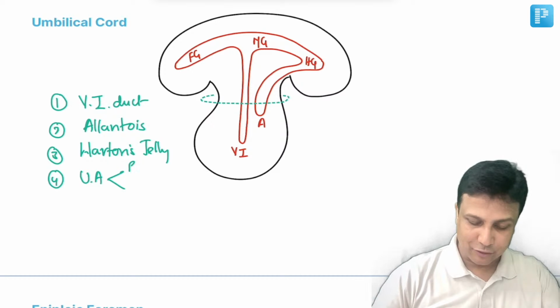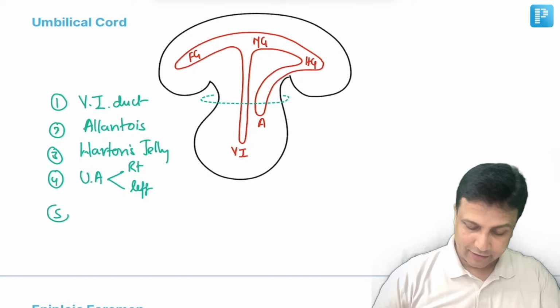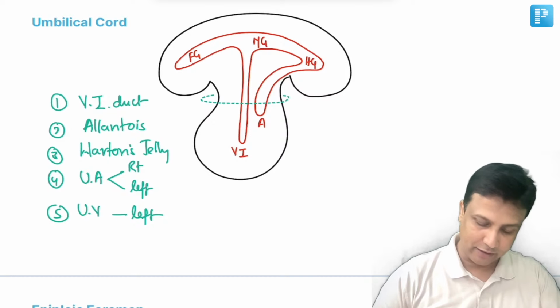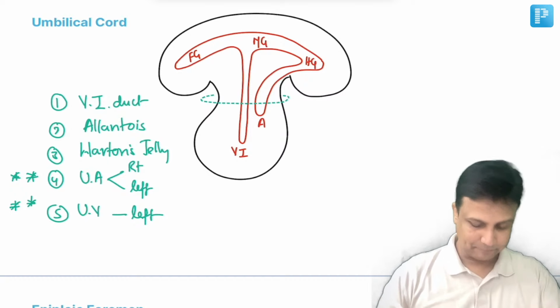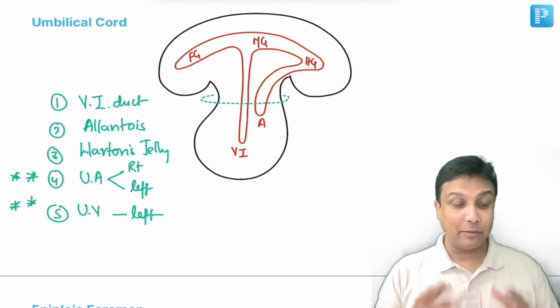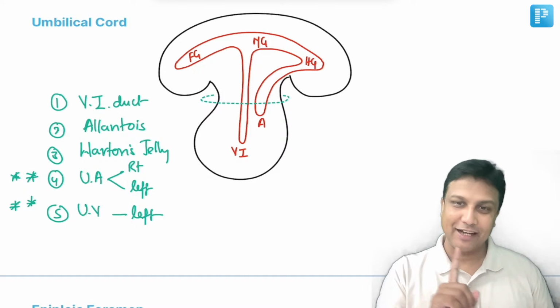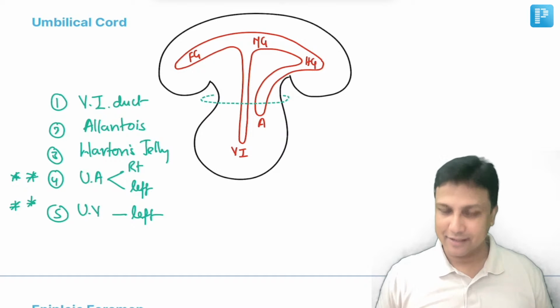And remember, there are two arteries: there will be the right and left umbilical artery. And number five, there will be the umbilical vein, but there will be only and only the left umbilical vein. Extremely important for your exams. There are two arteries and only one vein, and we remember that with the umbilical vein, the right will regress and only the left is left. Right will regress, left is left.